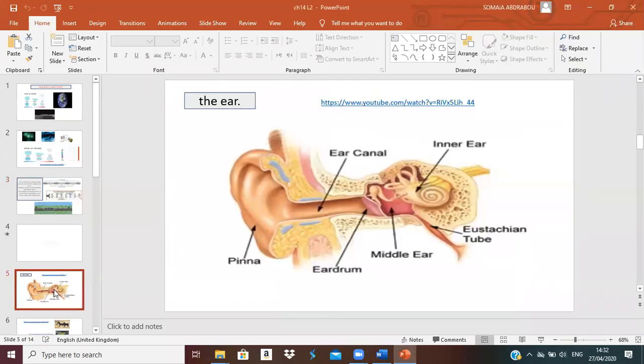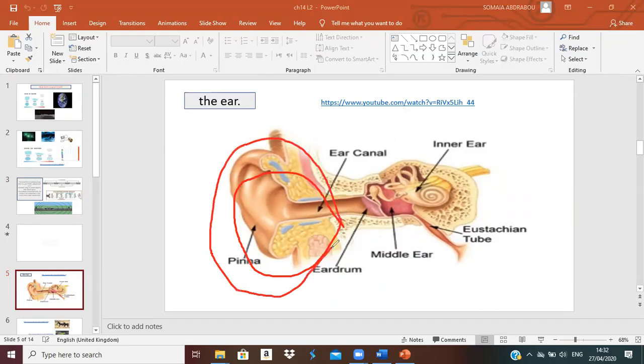Let's move now to the ear. Our ear contains three parts. The outer ear collects the sound waves around us. The waves of the sound go as a vibration inside our ear, then hit the eardrum, so our eardrum will vibrate.